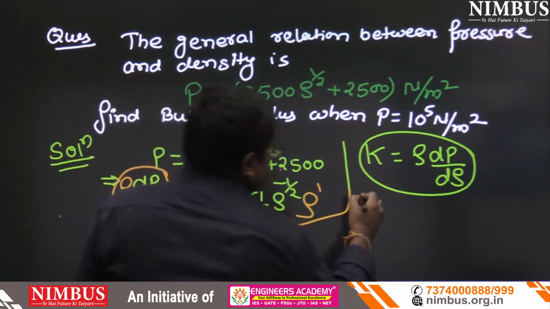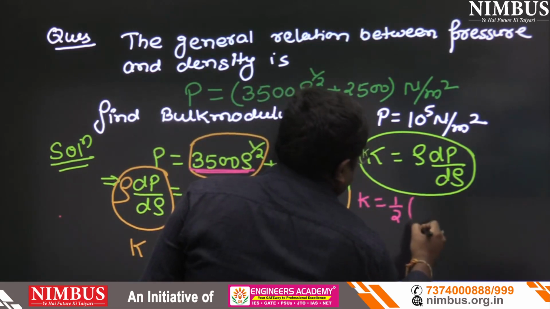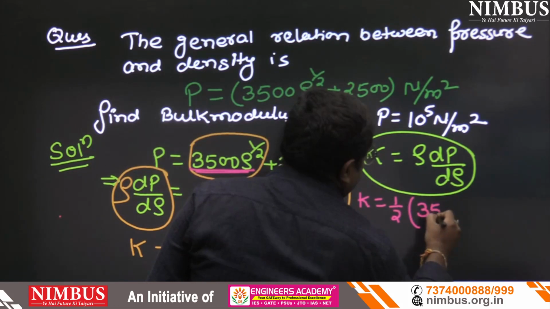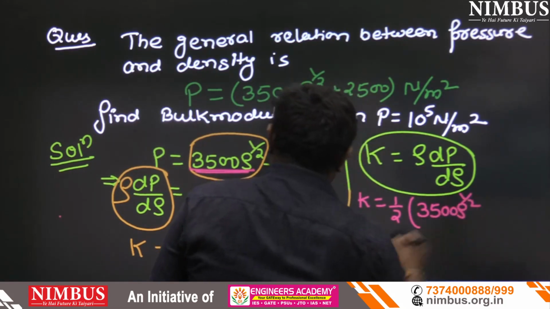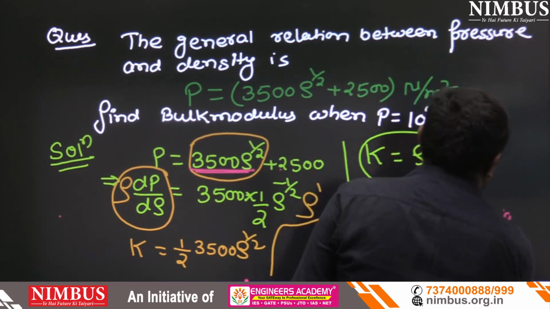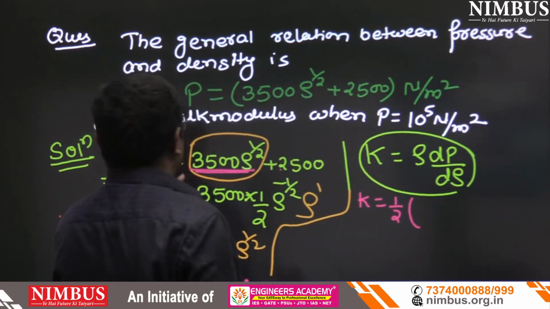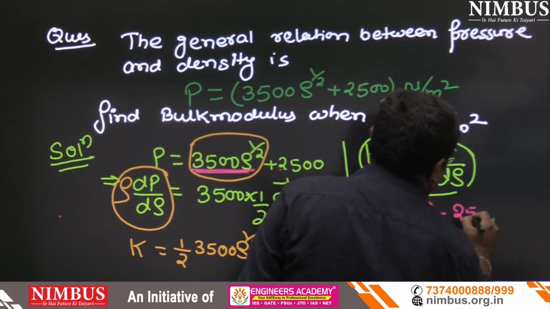So I am writing K equals half into 3500 rho to the power half, and, sorry, I am going to replace 3500 rho to the power half with P minus 2500.